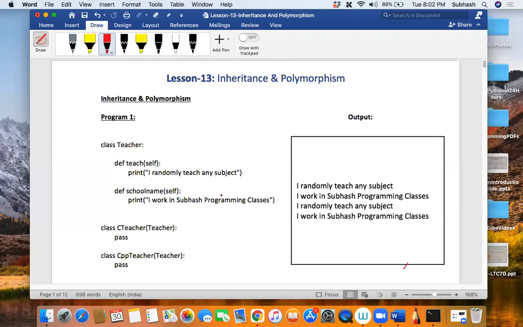Inheritance and polymorphism. Okay. So let me start the session with this question. First of all, what do you mean by inheritance? Put that in the chat box. So I hope you know about classes, objects and all that. If you're good with that, then we can proceed with today's session.